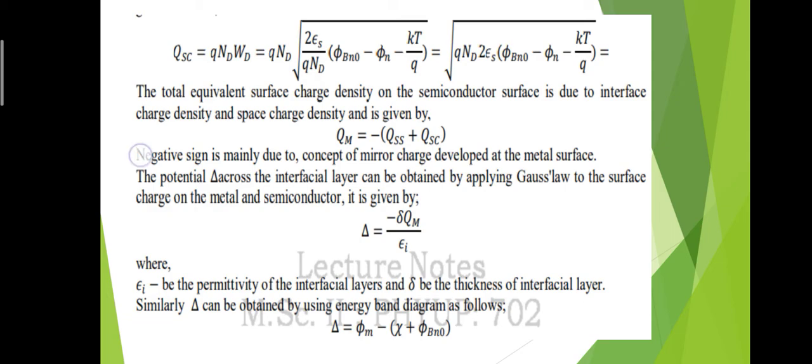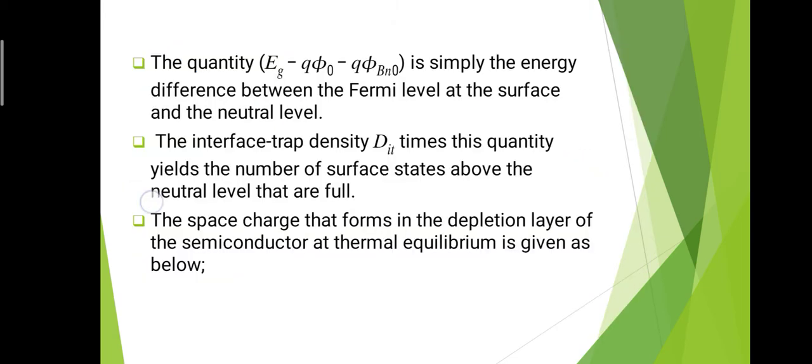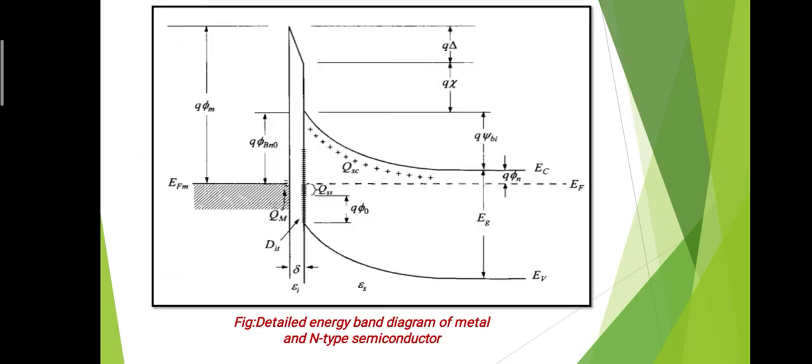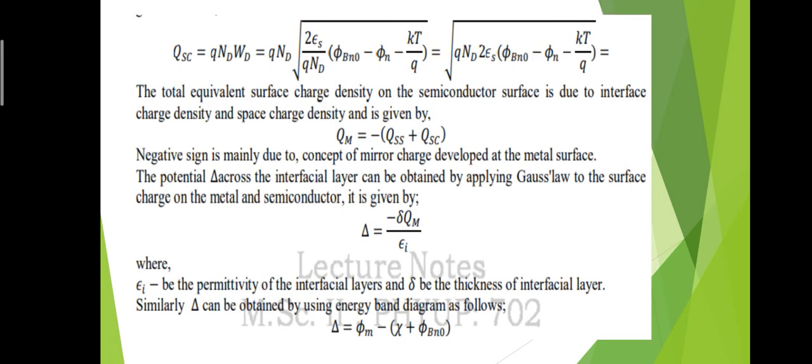From the energy band diagram, that is from this graph, we can write the equation for delta, that is delta is equal to phi m minus chi plus phi bn0. That means if we subtract chi and phi bn0 from phi m, then we get the equation for delta from the graph. You can verify this from the graph.